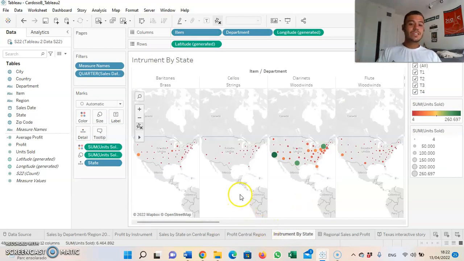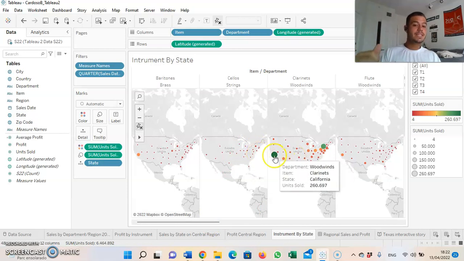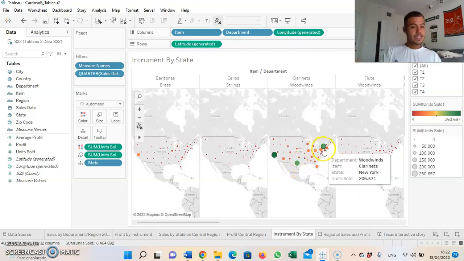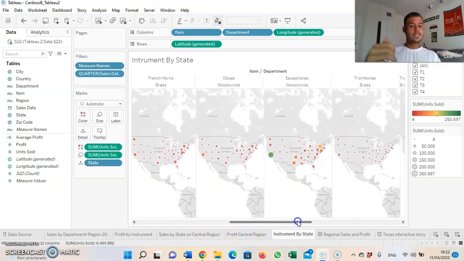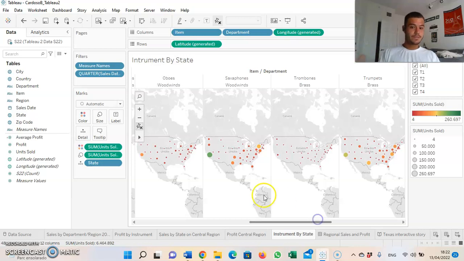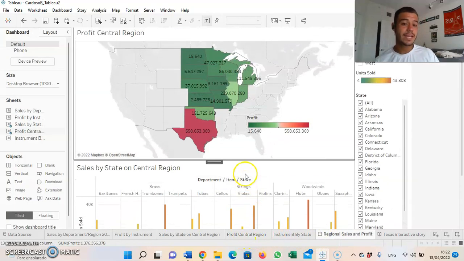Following on, we have a map showing the instrument by state, the demand of units sold in each state for each instrument. For example, here we can clearly see that for clarinets, the biggest centers are highlighted in green. That would be California, Texas, and New York. Okay, and if you swipe to the right, you're going to see the same thing for all the other instruments. For example, saxophones, we see California again, and we see New York, and a little bit of Texas, repeating a pattern.